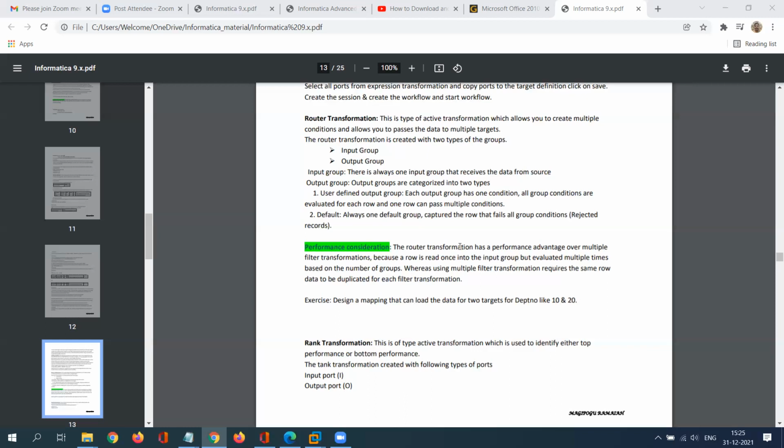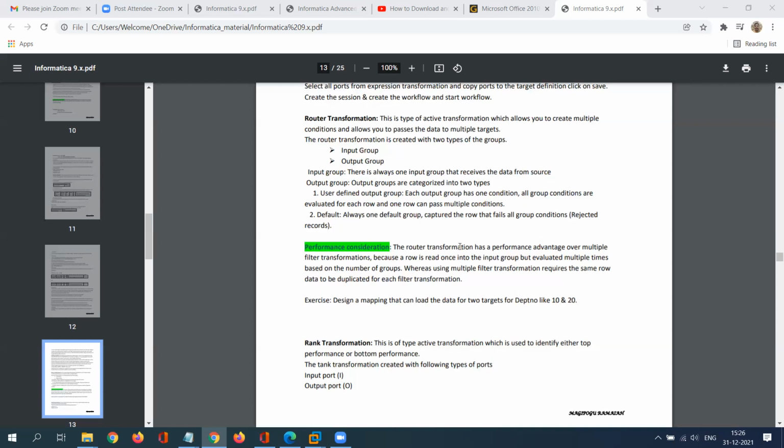To avoid this kind of multiple transformation utilization, I can use a single router transformation and create multiple groups, since we have the provision to create more than one user defined group. The records that do not satisfy your user defined groups or conditions will fall under the default group. You can capture that with the help of an additional target table. You can configure it.